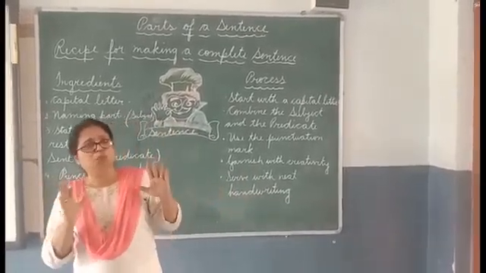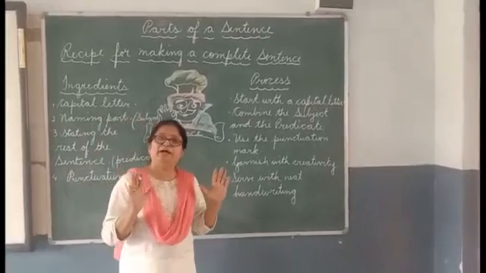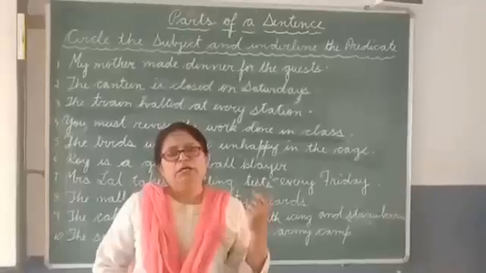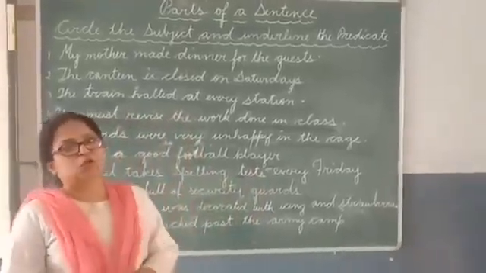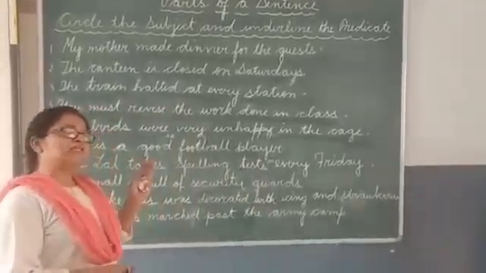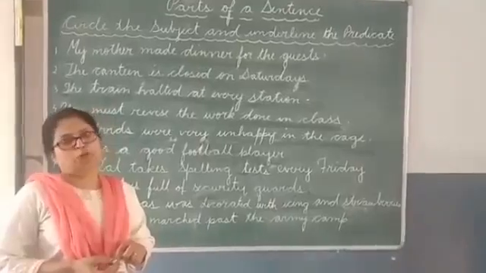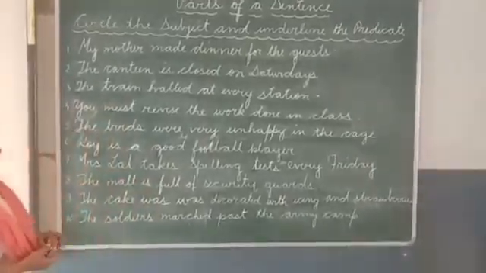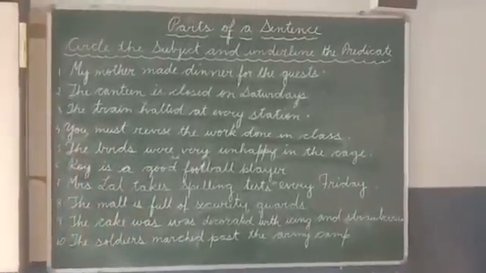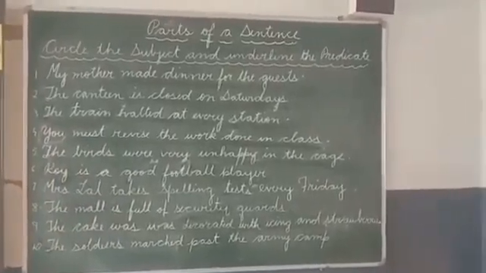Okay children, I hope this much is clear. You'll keep this in your mind. Children, now let's do this exercise on the board. This exercise is exercise A from your Joyful Learning book on page 8. Circle the subject and underline the predicate.